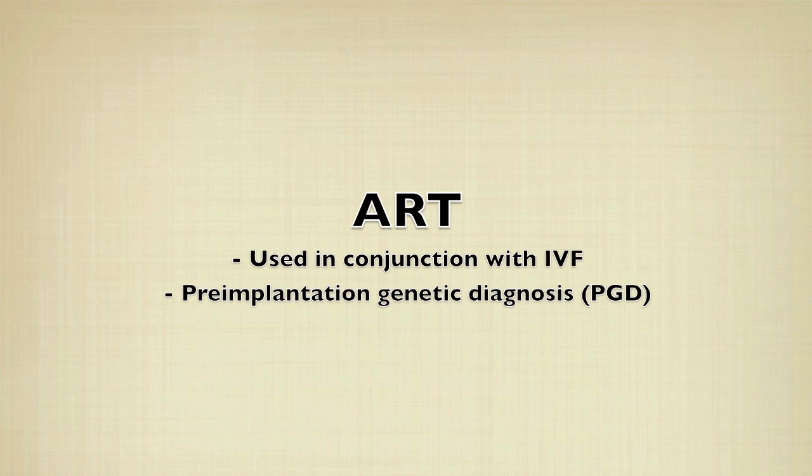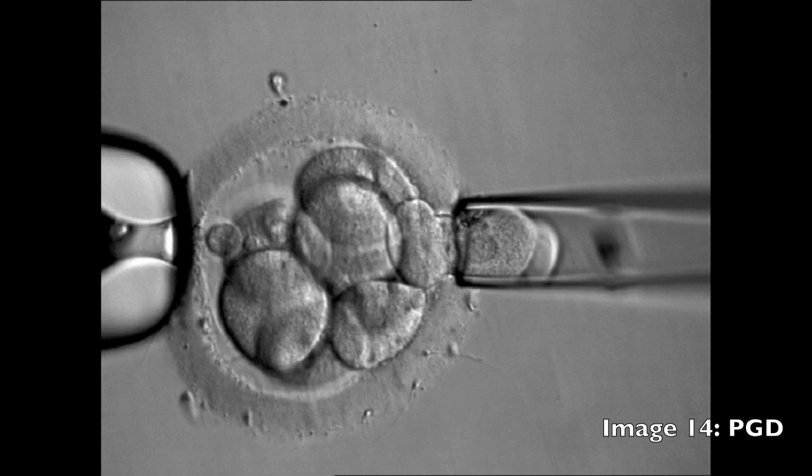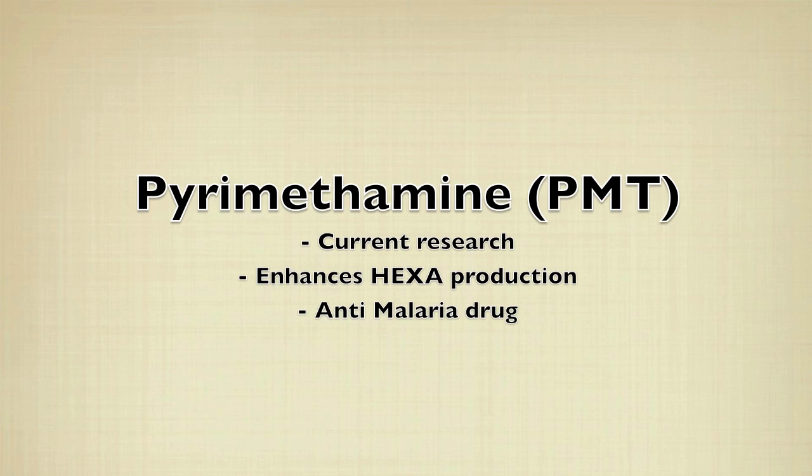Assisted reproductive technology, otherwise known as ART, can be used in families who wish to conceive but are aware of a genetic or chromosomal disorder within their family. In a couple who are both known carriers, a type of ART, such as in vitro fertilization, can be used in conjunction with a pre-implantation genetic diagnostic test to ensure the baby does not inherit both of the faulty genes. This type of ART involves a genetic profiling of the embryo outside of the womb before implantation.